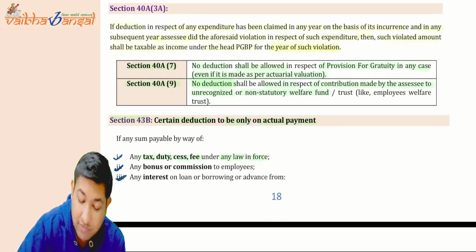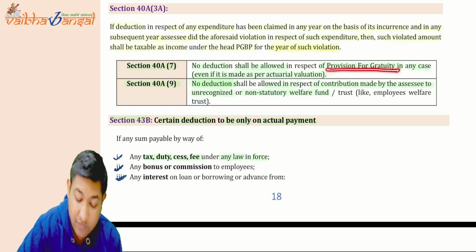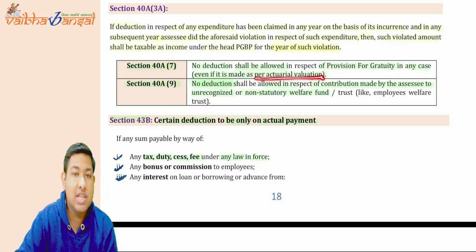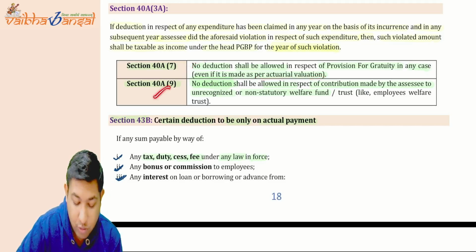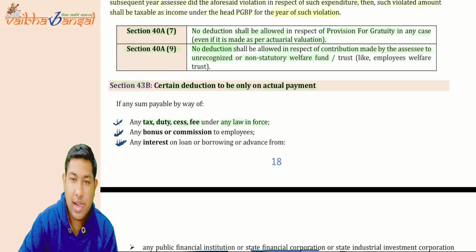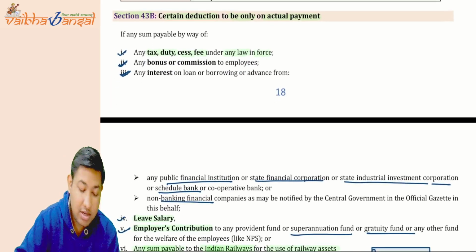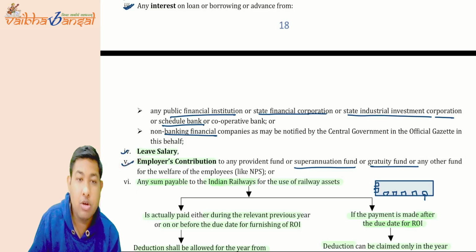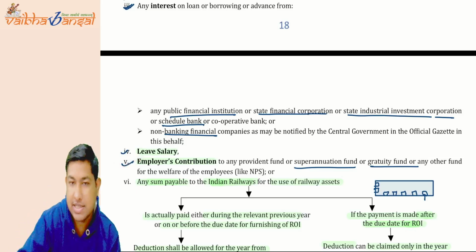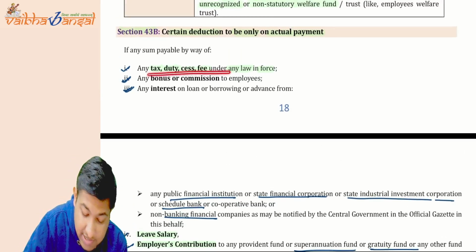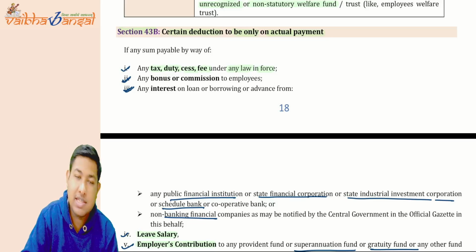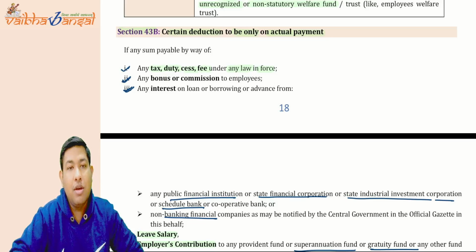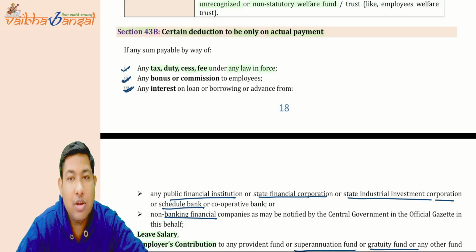Now 40A(7): if there is a provision for gratuity, whether it is for actuarial valuation or not does not matter, no deduction will be allowed. And 40A(9) we have already studied, along with section 36. Now coming to 43B, bonus, interest and employer contribution we have already studied with section 36. Now for tax, duty, cess or fees under any law, is it allowed? Yes, it is allowed, but subject to section 43B, that you have to actually pay, and that too before the filing of return of income.